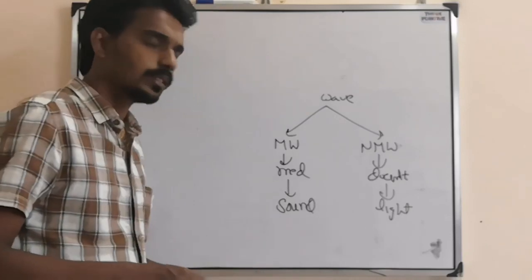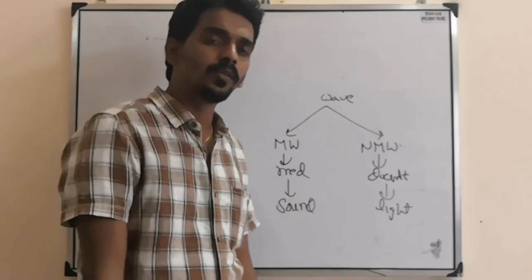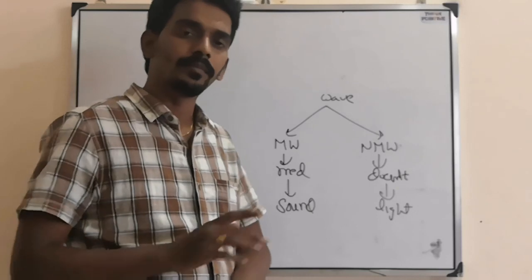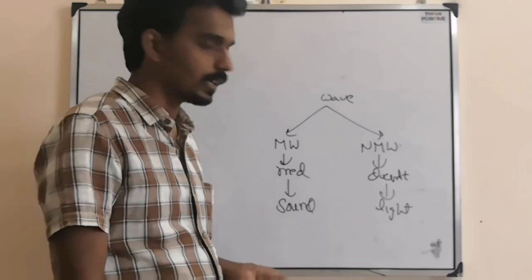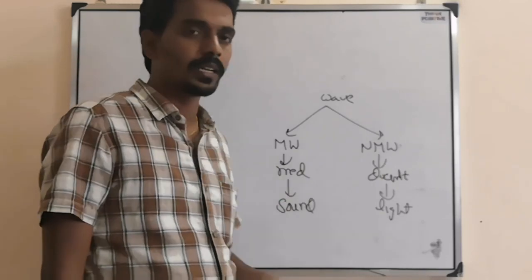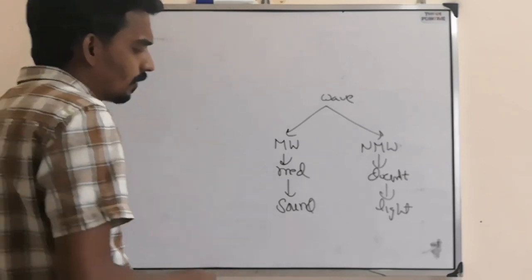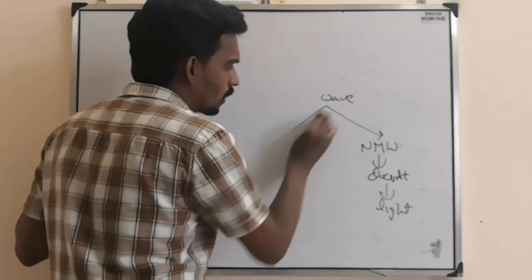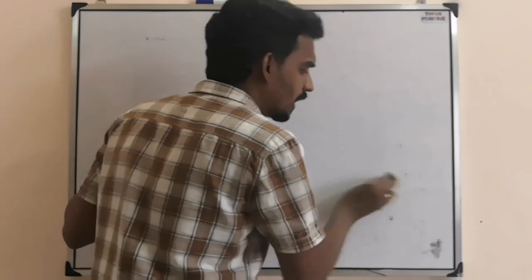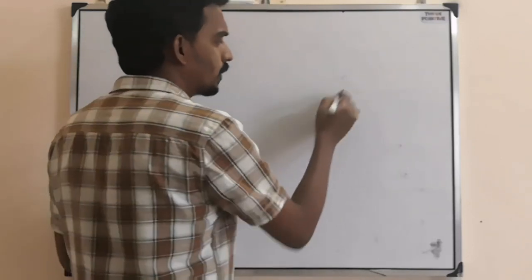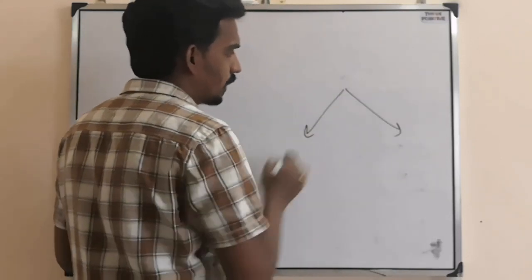So a light wave does not require a medium. It can travel in a medium, but it can also travel without a medium. That's why it is called a non-mechanical wave. But here we discuss only mechanical waves in this chapter, and mechanical waves we again divide into two types, that is